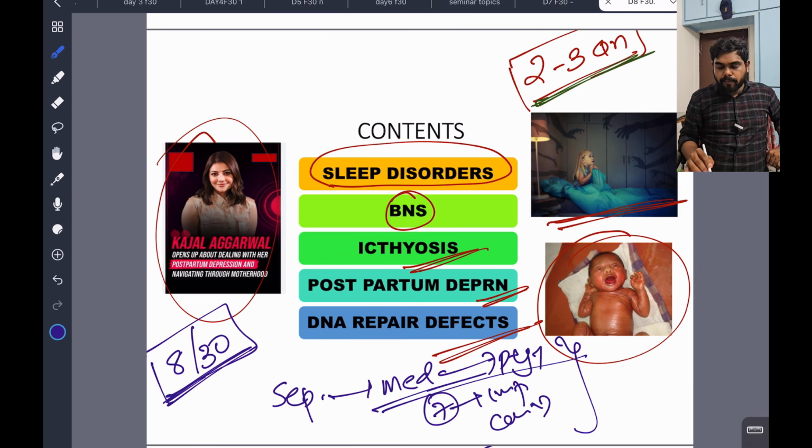And I'm planning one more thing in medicine. I will discuss cardiology in 1 hour, neurology in 1.5 hours, respiratory system in 1 hour. Like that I'll take a class which is very crisp, with very important PYQs, and I'll discuss management. So I'm planning for that also. If anybody wants medicine classes, please comment in the comment box of this video. Because of time problems I am unable to put in so much time, so that is why.